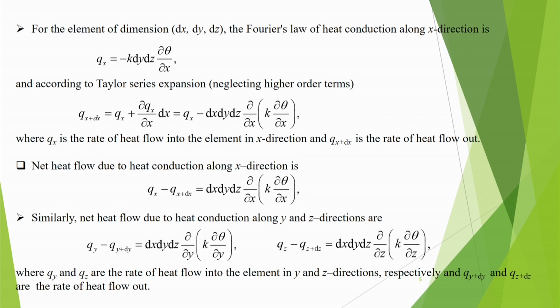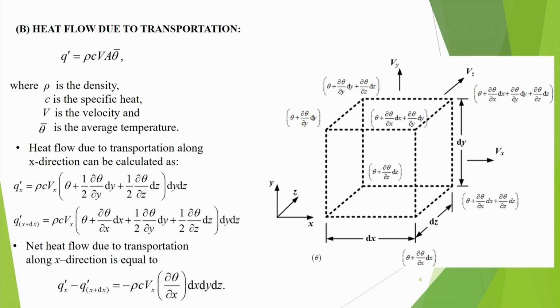Similarly, net heat flow due to heat conduction along y and z directions are given like this. In the similar way we can write qz minus q z plus dz is equal to this. So, these expressions we have written. Now, we have to see the other component.